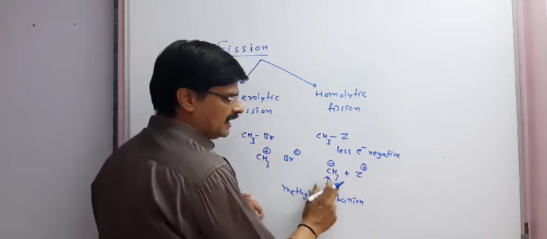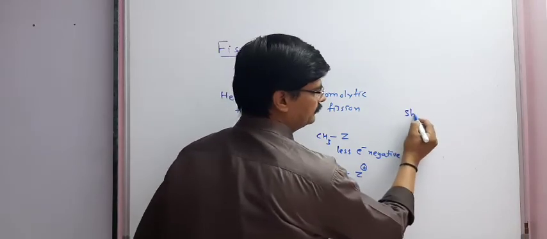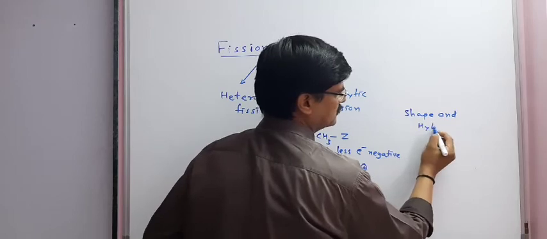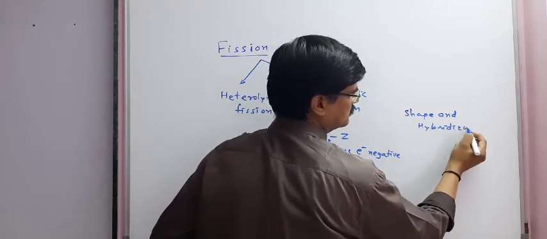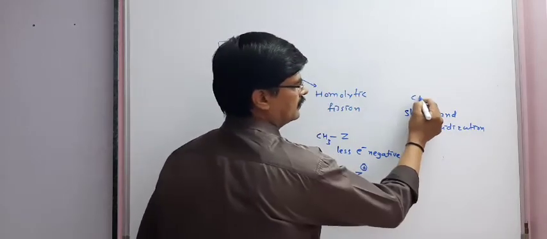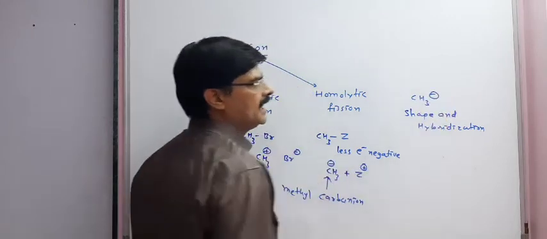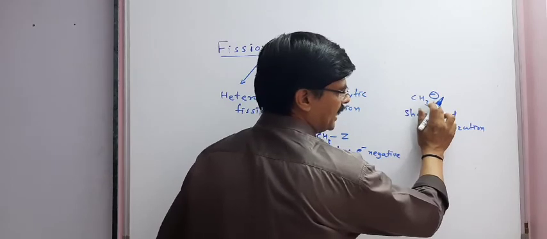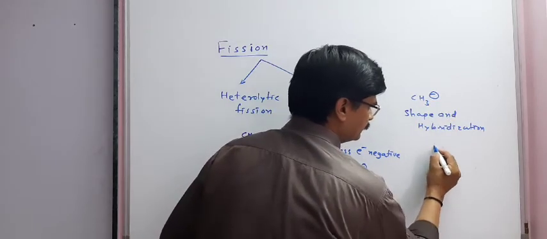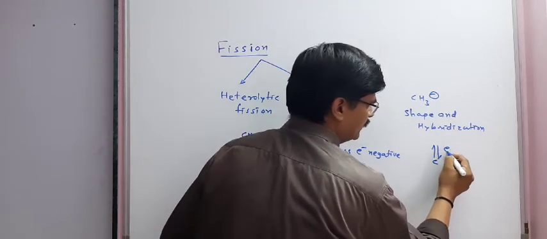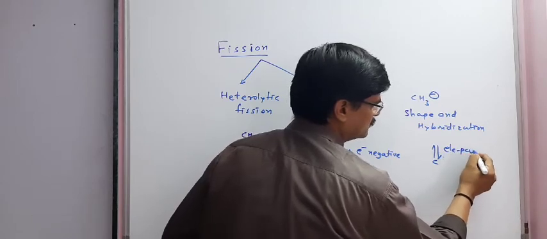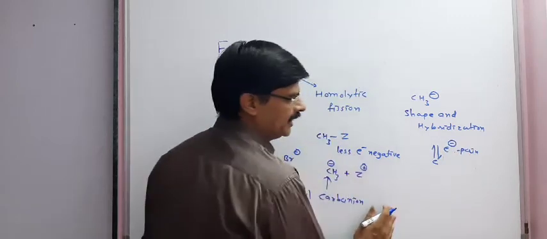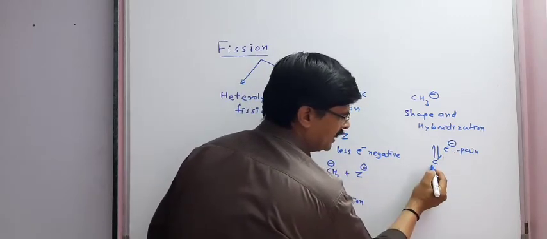Now we will study carbanion, shape and hybridization. The shape of the methyl carbanion, CH3 minus, will be: this is the electron pair, and now three hydrogens.